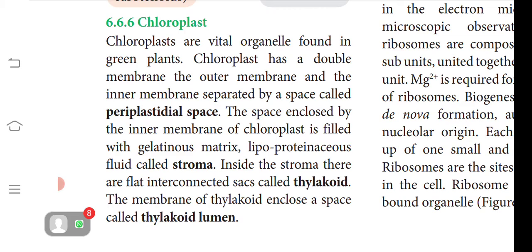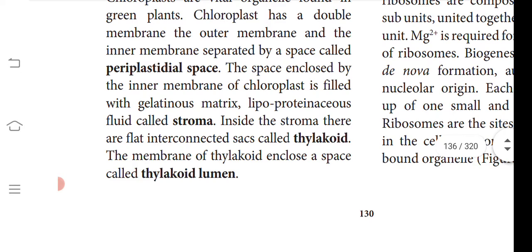Just go through the types of plastids. Under chromoplast we are going to learn about chloroplast in detail. It is a vital organelle because it plays a major role in photosynthesis, the same way as the mitochondria. They have DNA, and they have an outer and inner membrane, and the space in between is called the periplastidial space. The space enclosed by the inner membrane of the chloroplast is filled with a matrix, a lipoproteinaceous fluid called the stroma.